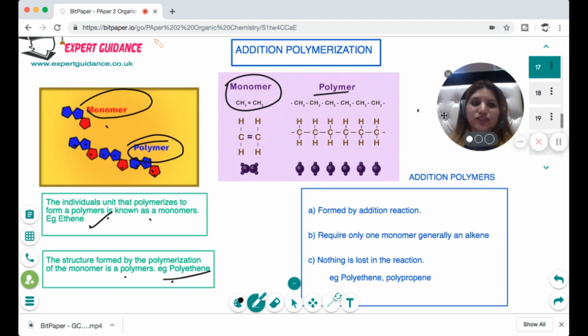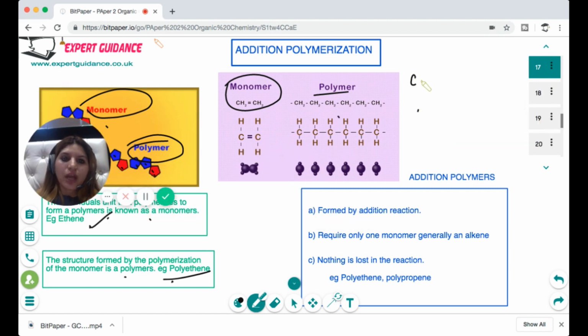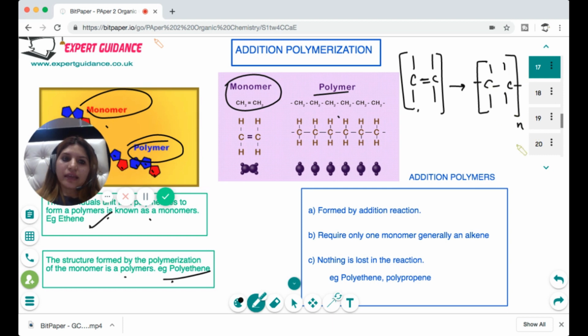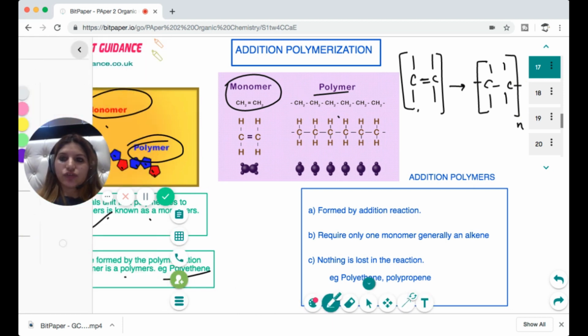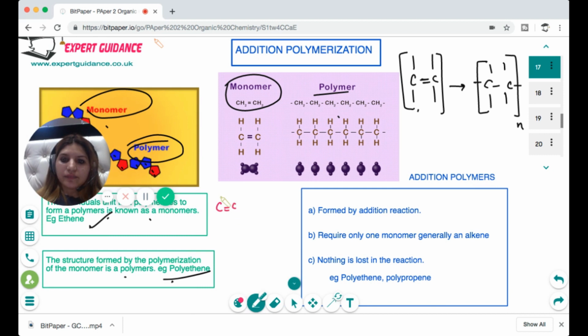Now I'll tell you the trick for how to write the polymer equation. Always write the ethene or any alkene molecule such that there's a double bond in the center and all the groups are at the top and the bottom, with nothing to the left and the right side. And when you polymerize this structure, remove the double bond, draw the bars at the end, and then write n. That becomes a repeating unit. So for example, if the ethene molecule is given to us, then this will be our ethene, and I'll write n in front of it.